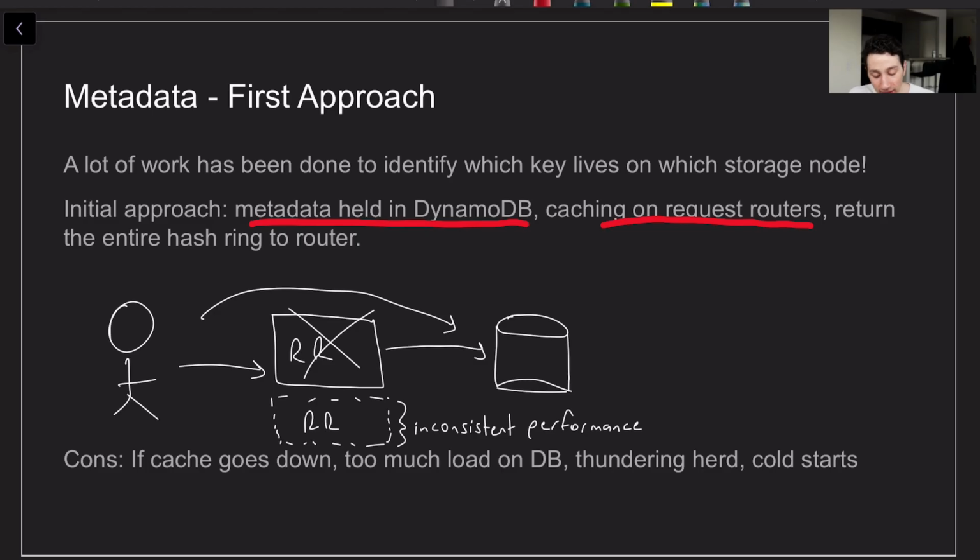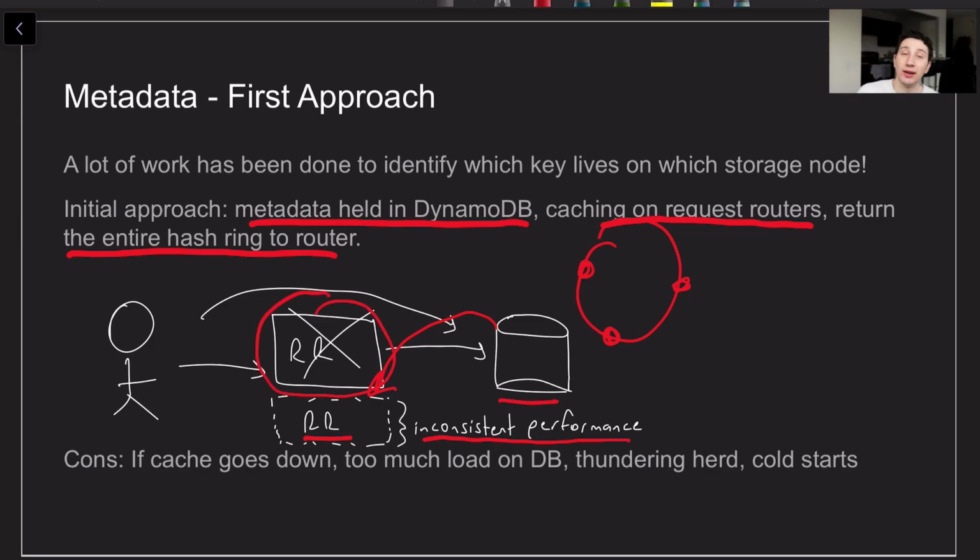That being said, originally we were returning the entire hash ring to the router, so that's going to be pretty big. You've got this whole hash ring right here, 1, 2, 3, and that's going to be expensive, especially when a new request router starts up and its cache is cold, right? So it doesn't already have the hash ring cached, meaning it's going to be expensive to refetch it again, and then we see inconsistent performance, which we don't want in DynamoDB. Another issue with this approach is if a request router goes down, we have a thundering herd on the database of all the clients who now have to go to the database to get the metadata for their tables.